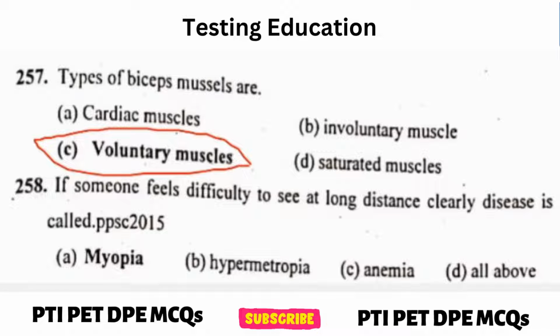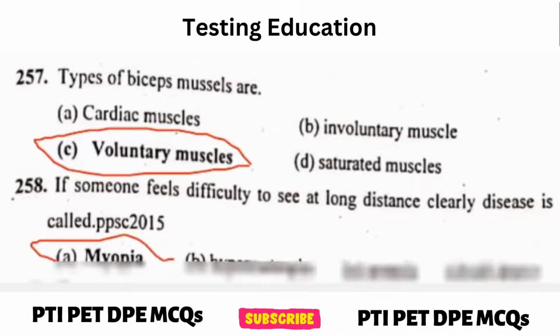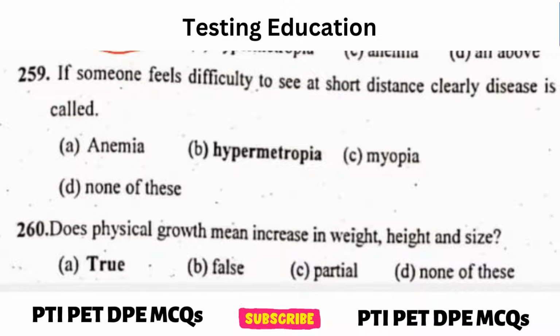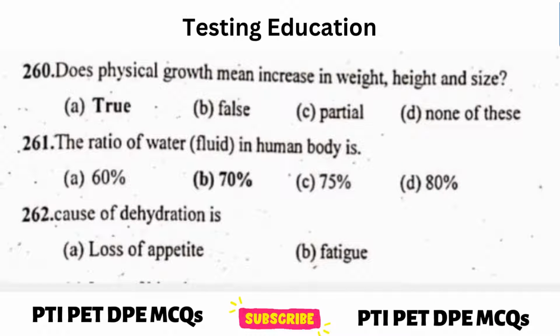Next question. If someone feels difficulty to see at long distance clearly, disease is called? Answer, myopia. Next question. If someone feels difficulty to see at short distance clearly, disease is called? Answer, hypermetropia.